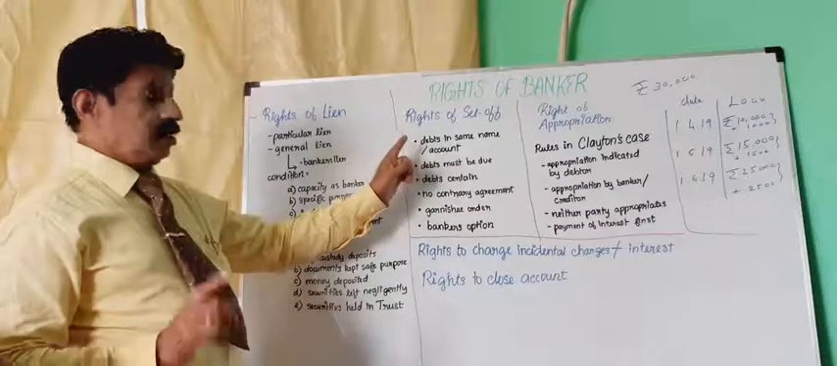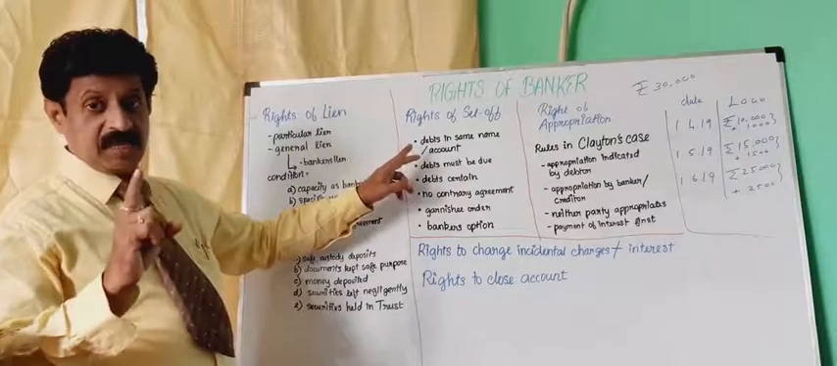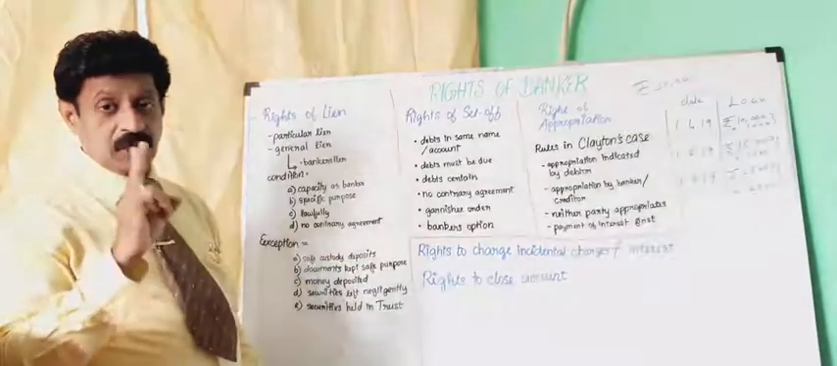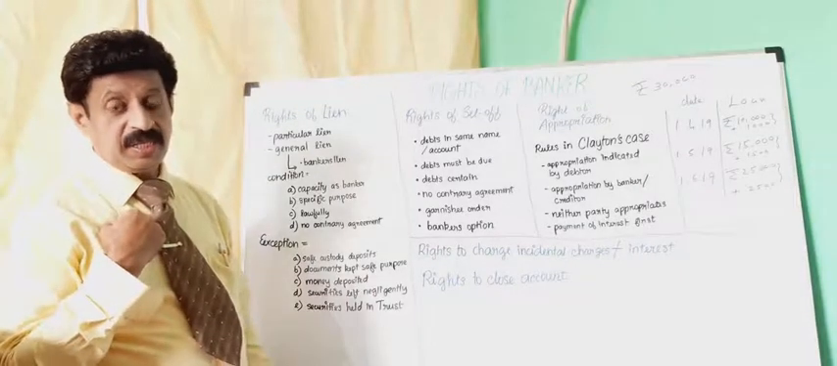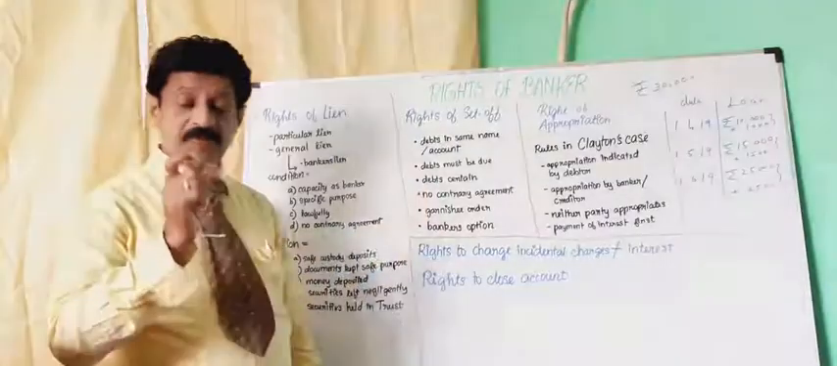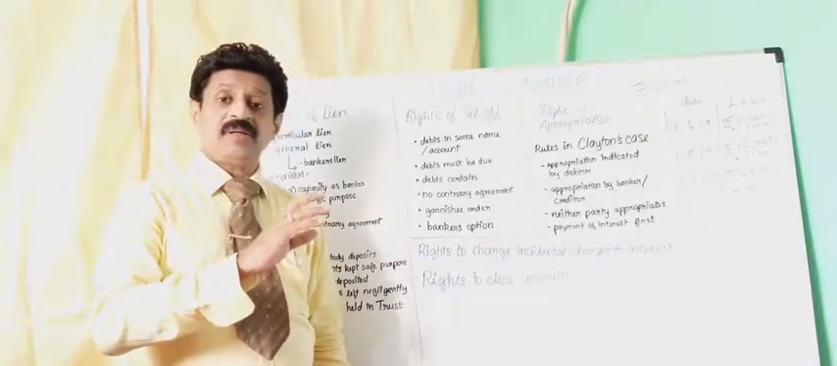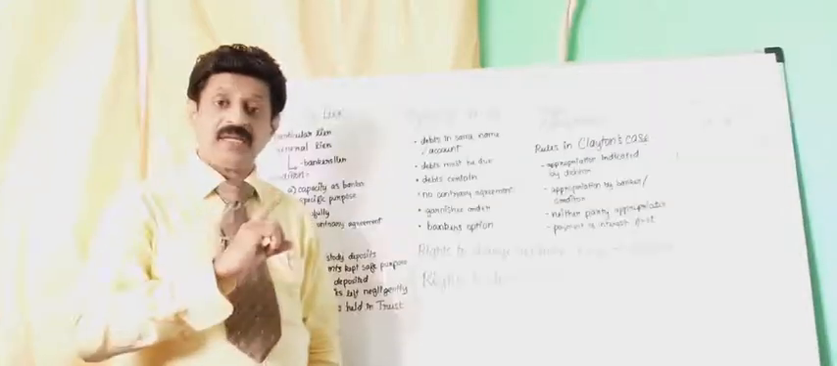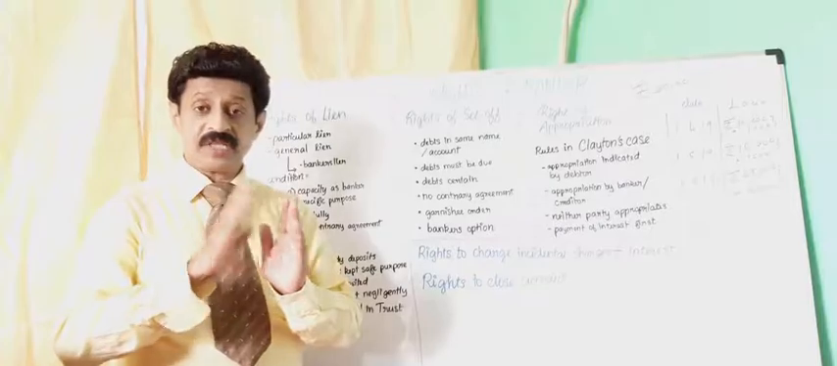So, in that case, what are the rules? Debt should be the same. I should have the two accounts, the savings account and the current account, in my same name only. Then only he can have the right to set off. Second one, the debt must be due. This due means I have taken the agriculture loan for 1 year. After 1 year only, the banker has a right to set off the account.